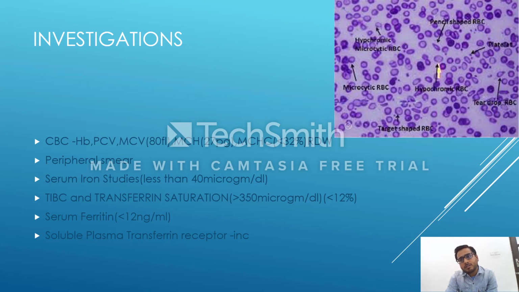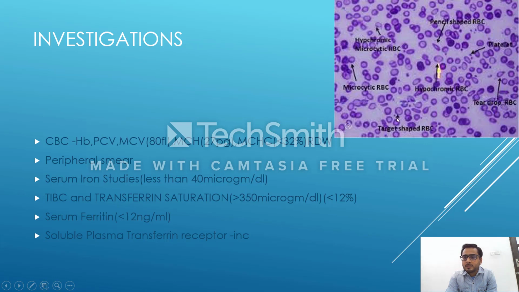The pathologist tells there is presence of pencil shaped RBC. We can clearly see in this blood picture this long slender RBC. This is a pencil shaped RBC. Okay, we get hypochromic RBC. In this RBC we can clearly see there is less of this purple color. The taking up of stain is less, so the hemoglobin is less.